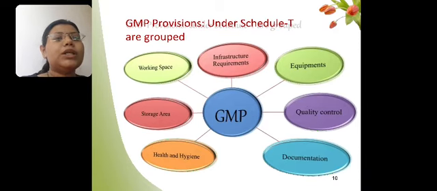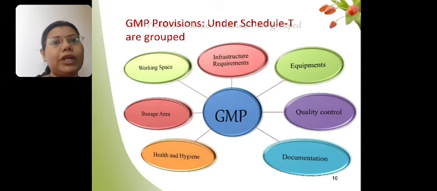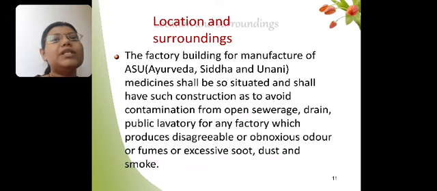In Schedule T we have given the workspace required for working, then storage area, health and hygiene, infrastructure requirements, then equipment. We have given the guidelines for using equipment, quality control and documentation. All these guidelines are given to us under Schedule T of the Drugs and Cosmetics Act. So we will see this one by one.